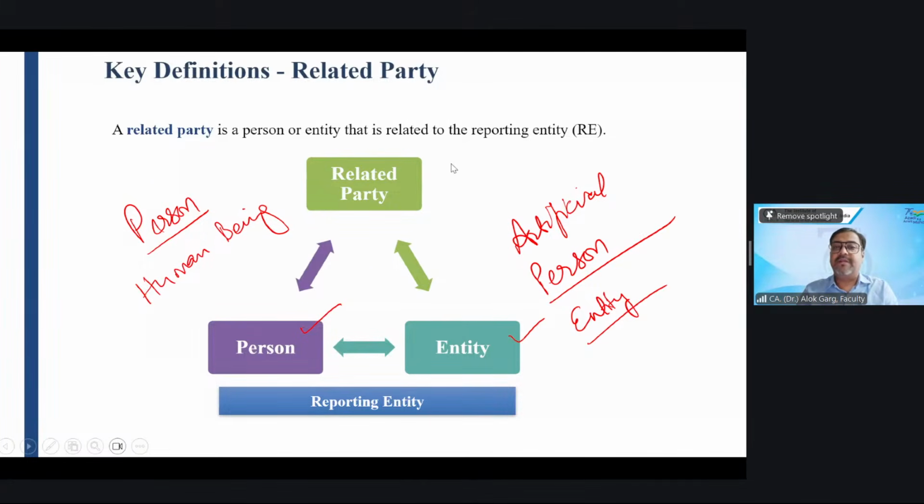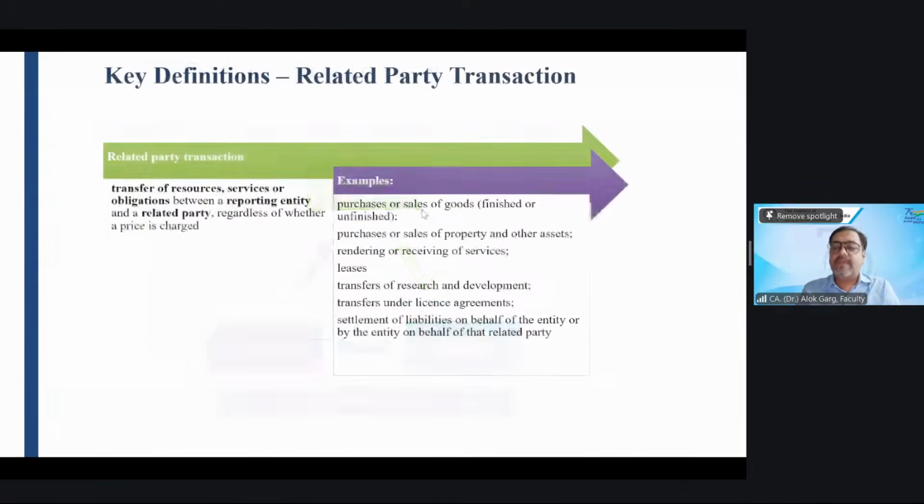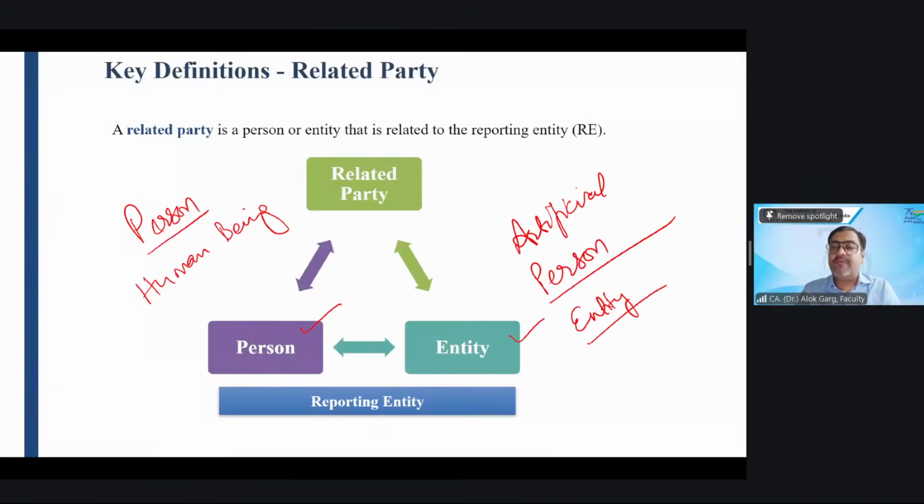Two things can be a related party. It can be a person or an entity, right? And in whose financial statement we are disclosing this related party disclosure, what is the name of that entity? That entity is called a reporting entity. The entity who is reporting.